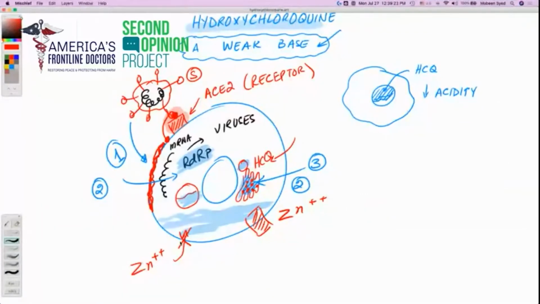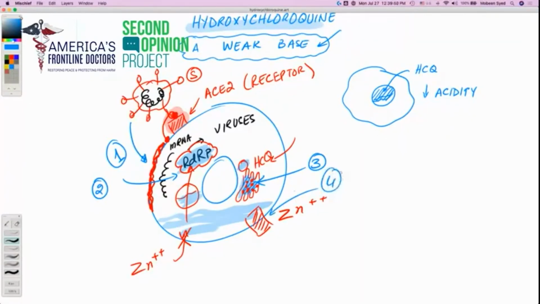And if the zinc enters the cell, then the zinc can attack the virus enzyme RDRP as well and stall its function, which is sort of an antiviral effect of zinc. But this effect would only occur if zinc can enter the cell. So the next mechanism of action is that hydroxychloroquine would act as a zinc ionophore.